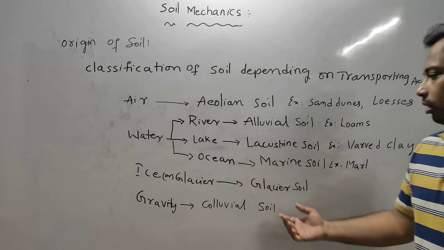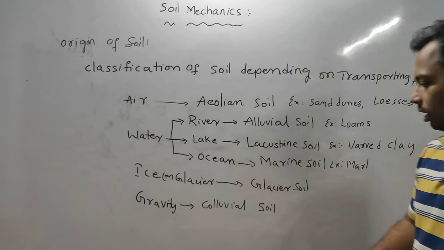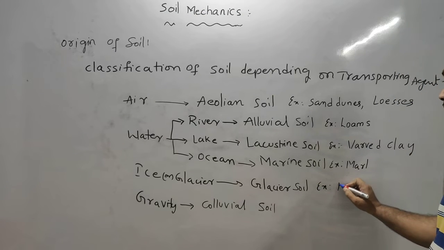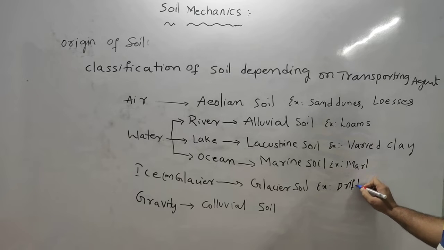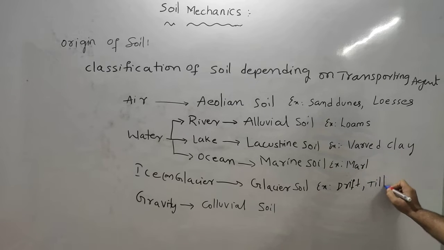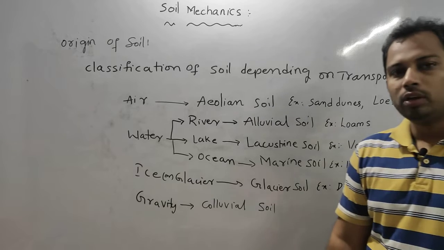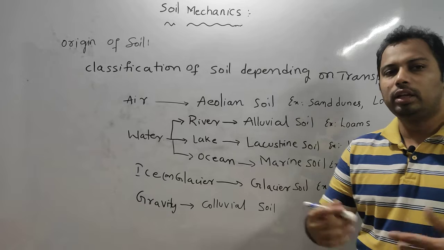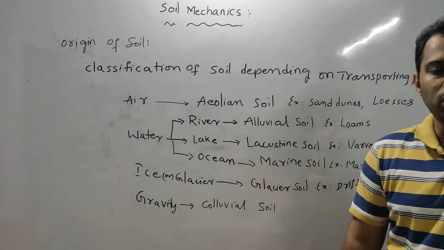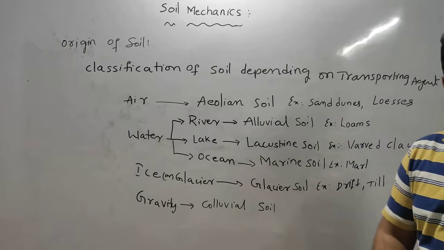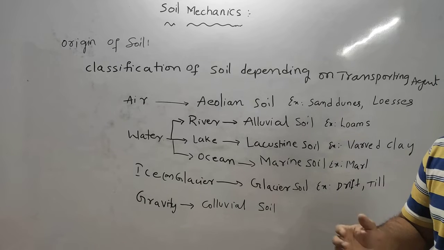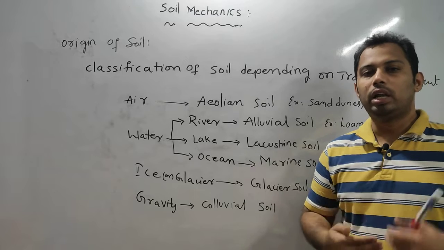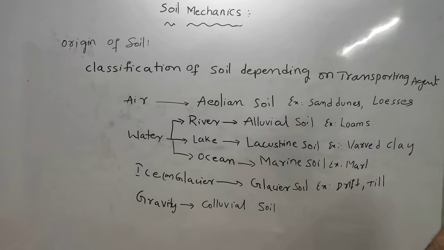Okay. And ice and glacier deposits, drift or till. So these are the examples of glacier deposits. Generally, we find these glacier deposits in polar regions where it is completely covered with ice caps. There you will find this kind of soils. You can find a very whitish soil because it is traveled by glacier. So the color characteristics also vary for those kinds of soils.